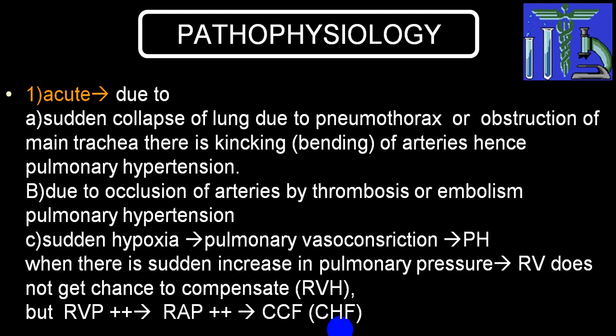Right ventricle will find severe afterload, and right ventricle will not be able to compensate that, and right ventricular pressure will be sharply elevated, which will have elevation of pressure in the right atrium again because of increased afterload, and there will be elevation of pressure in superior vena cava and inferior vena cava, and that will end up into what we call as congestive heart failure. Ideally, it is not congestive heart failure, it is called right ventricular failure. Right ventricular failure, or we use the word congestive cardiac failure, the old term.